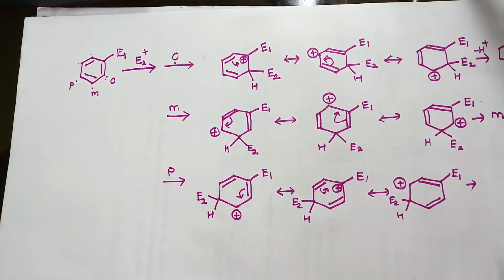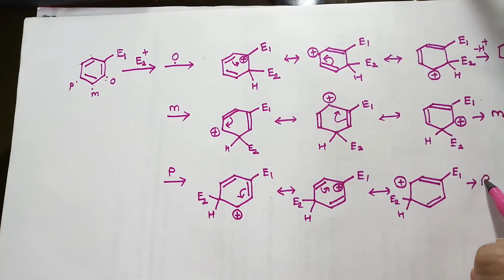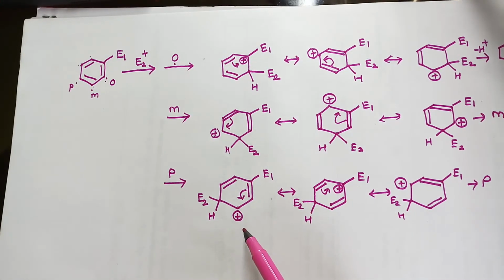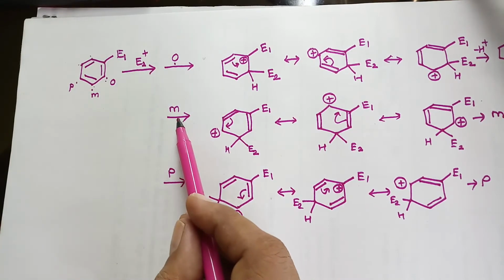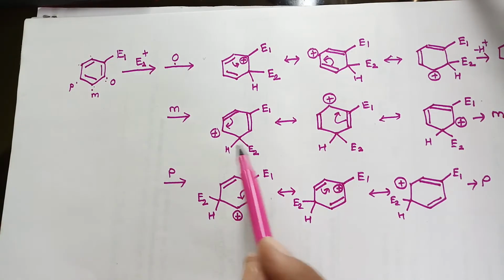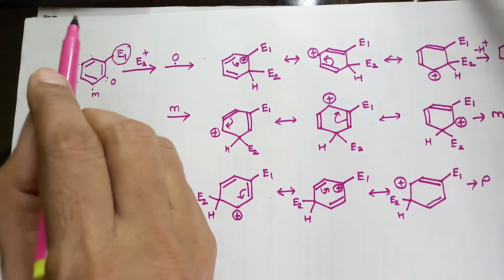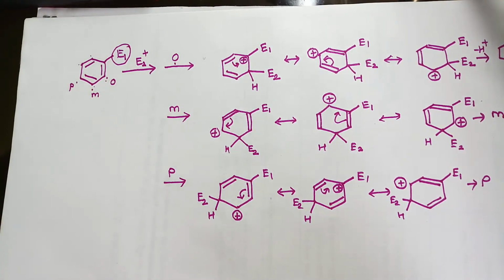This will result in the meta substituted benzene, and this will result in the para substituted benzene. So which product will be obtained, whether ortho substituted, meta substituted or para substituted? This is decided by the first electrophile that is already present in the mono substituted benzene.